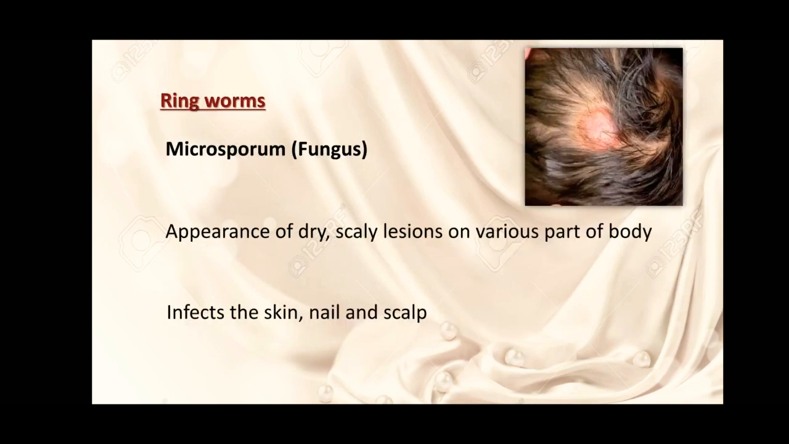Next disease is ringworm, and this is a fungal infection. Microsporum, Trichophyton and Epidermophyton are the major causative agents of ringworm. Basically, it is a skin infection. Appearance of dry, scaly lesions on various parts of the body. It infects the skin, nails and scalp.